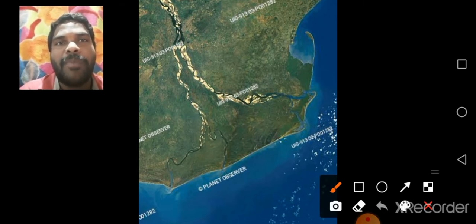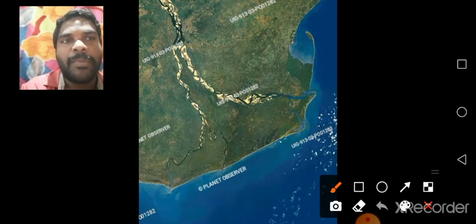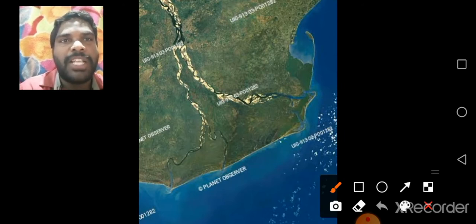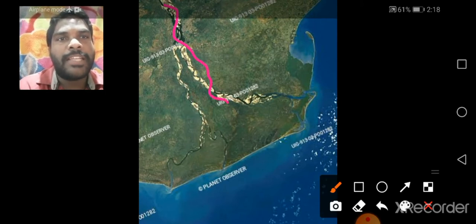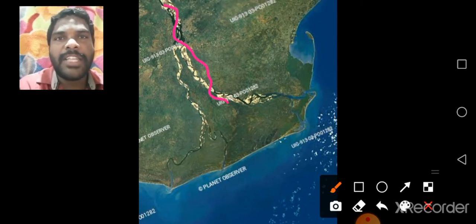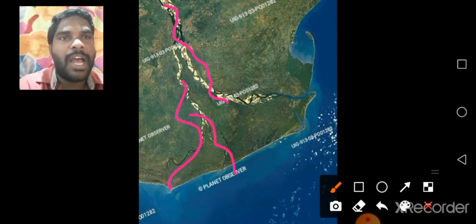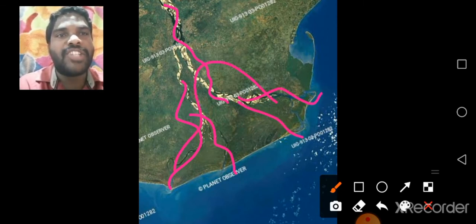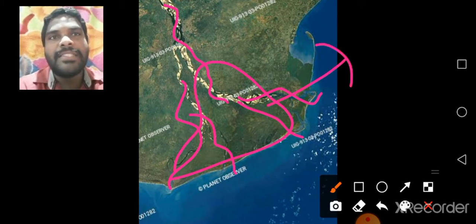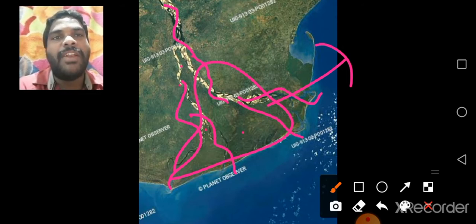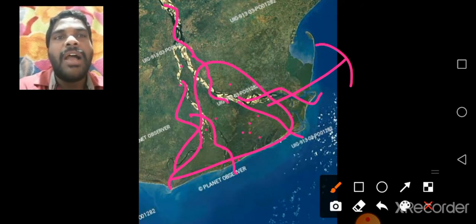See here, observe the picture. I will show the diagram here. A river flows like this, and when it enters into the sea, it is divided into small streams or channels. It is formed like a triangle shaped land. You already know, children, that it carries all the fine sand and silt, and it is deposited near the mouth of a sea.